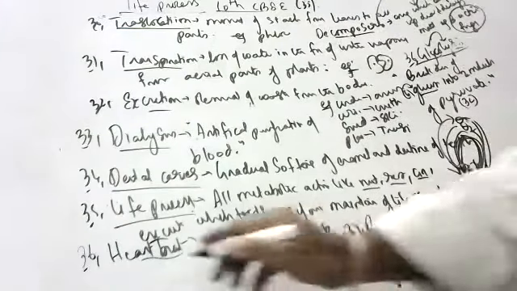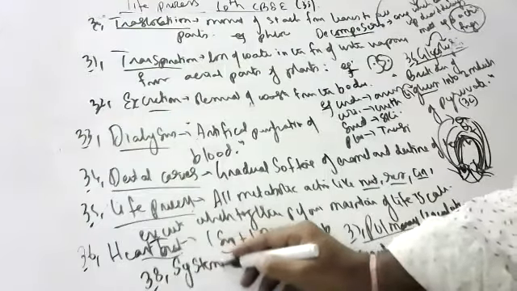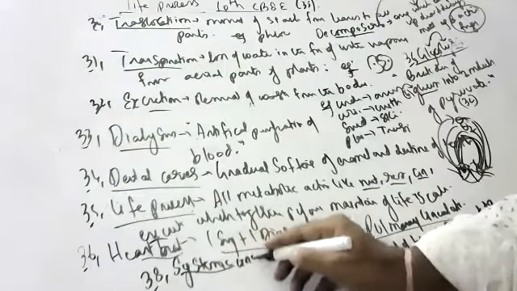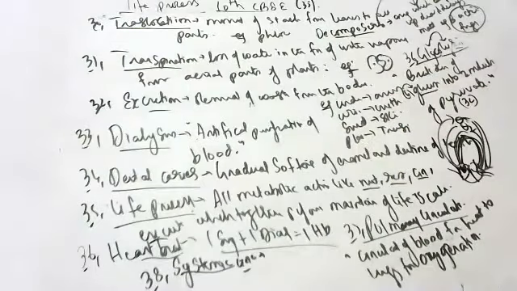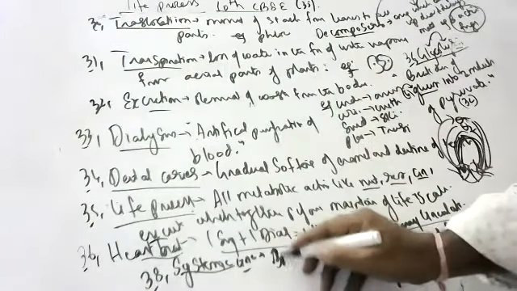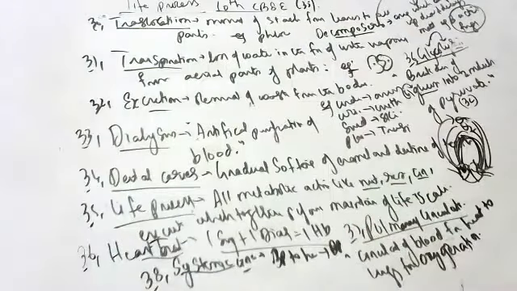The remaining full circulation is called systemic circulation. Systemic circulation is circulation from all body parts to heart and from heart to all body parts. This is called systemic circulation.